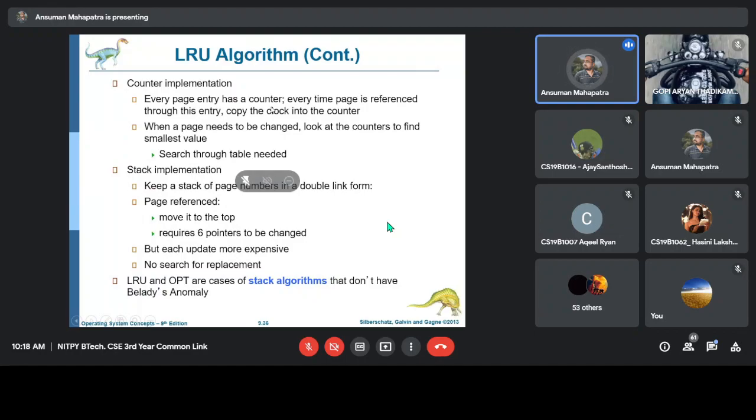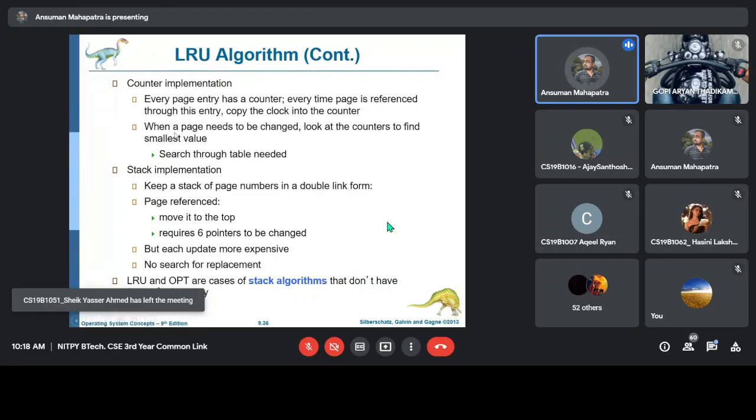The recently used page will have a higher clock value than the least recently used page. So in each counter we put the clock value. The clock will be incrementing all the time, and at the same time the counter of the page entries which are referenced will also be increased. When a page needs to be changed, look at the counter to find the smallest value. You have to search through the whole table, find the lowest value, and replace it.